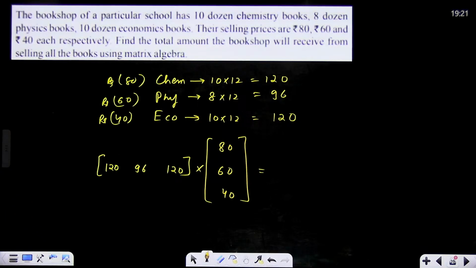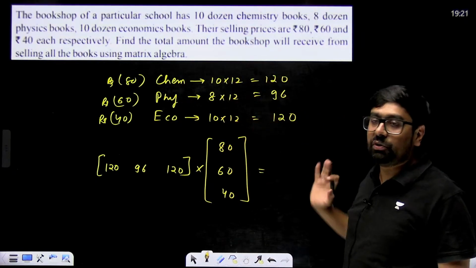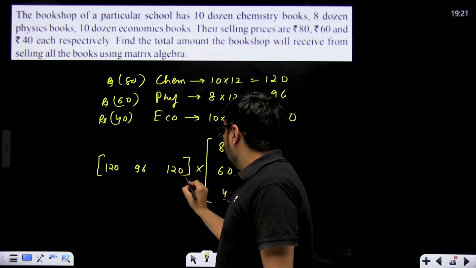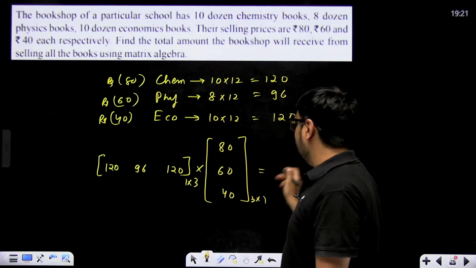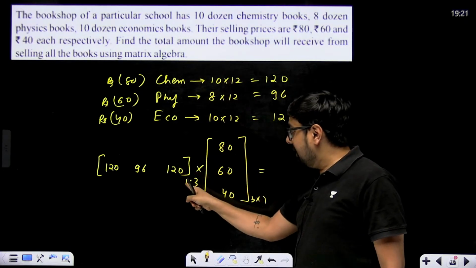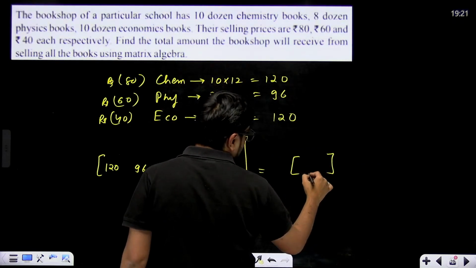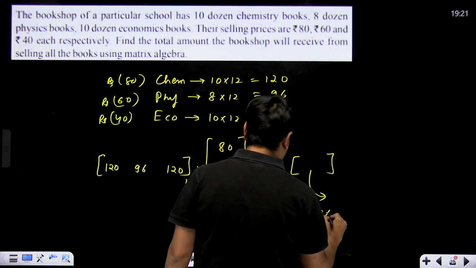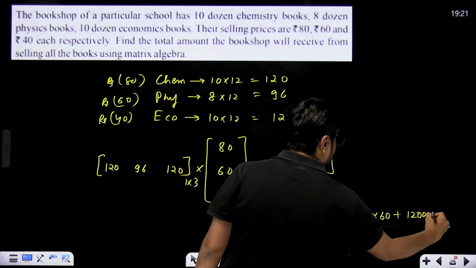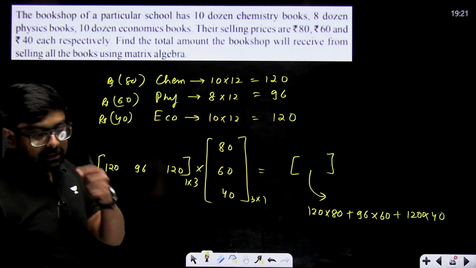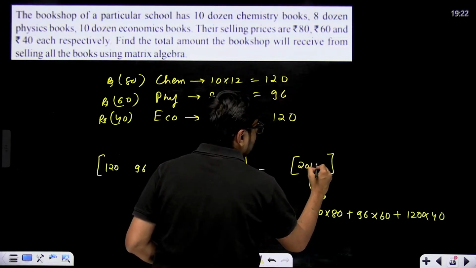This will be the problem. This will be the matrix algebra method of showcasing this word problem, right? So this is 1 cross 3, 1 row and 3 columns, and this is 3 cross 1. So finally you'll receive a matrix which will be of 1 cross 1, right? And this element you can obtain simply by 120 into 80 plus 96 into 60 plus 120 multiplied with 40. That will be your answer. Check the total answer. 20160 will come over here. 20160 will be the total price.